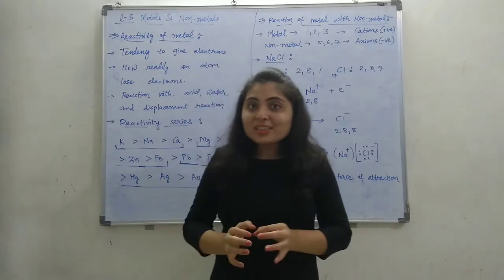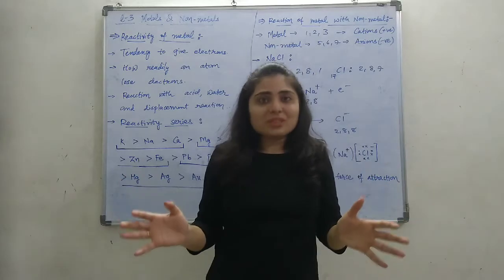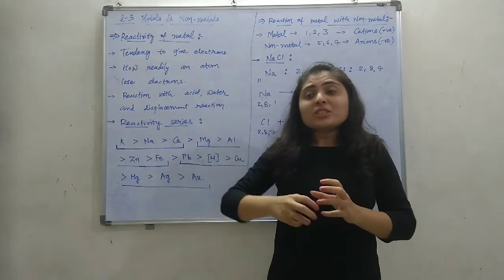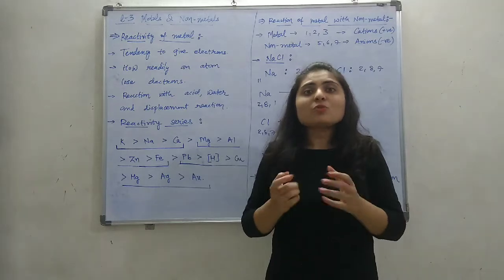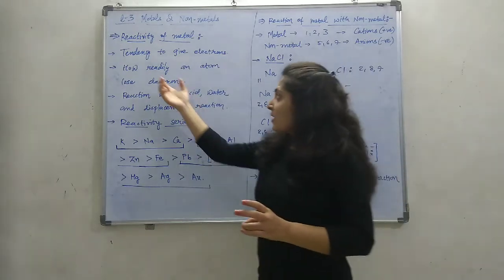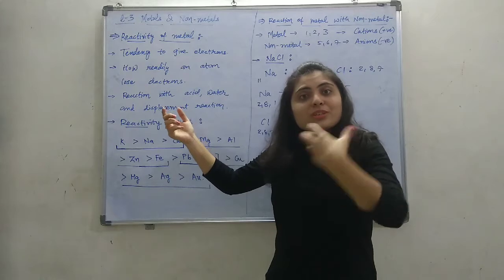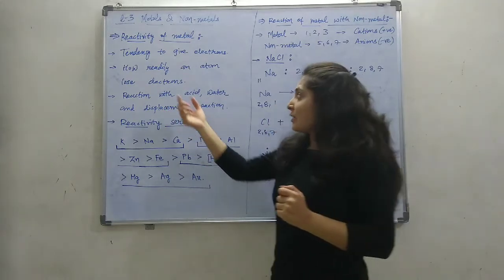So if the attraction is less, it will readily give the electron. The atom which is very eager to give electrons will be more reactive. So reactivity is decided by how readily an atom gives the electron.